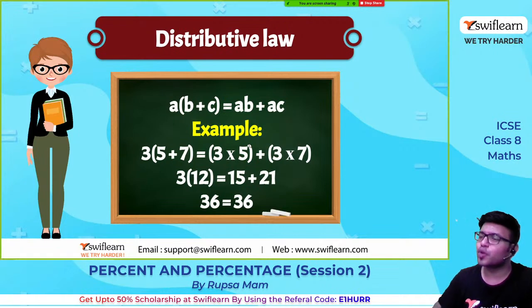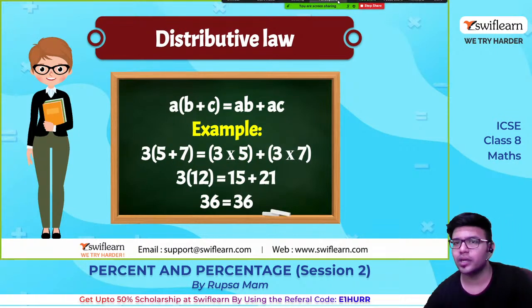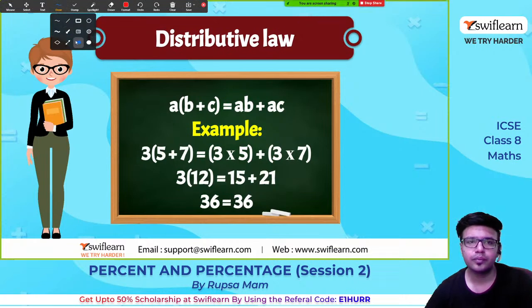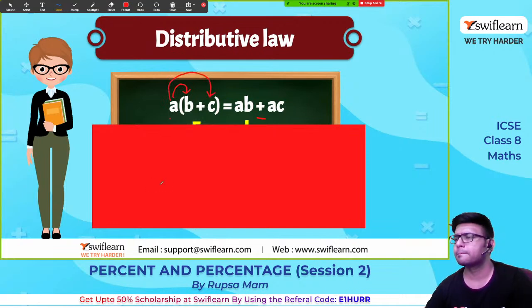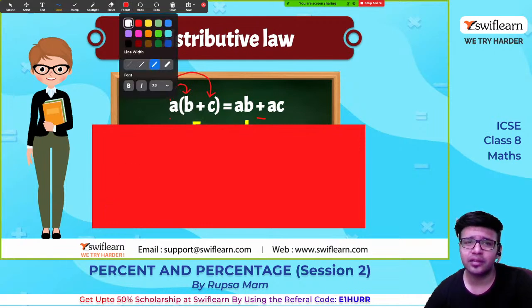Now what is distributive law? This is very important. See how to read it. I will let you know, guys. A into B plus C is equal to AB plus AC. So what are we doing here? We are multiplying this A with B, along with the addition of A into C. This is the distributive law. Does it hold good? Let's check this out with examples.